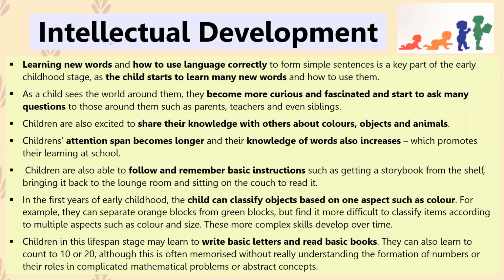So intellectual development is the idea that between the ages of 2 to 6 years old, which is the age range for early childhood, we are seeing rapid intellectual development in children. Children are starting to learn new words. When they were infants, they were barely able to speak, but now they're able to learn new words. The child will usually start kindergarten and begin school, so they're learning new words at school and at home.